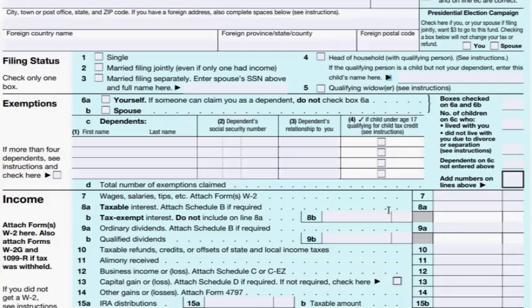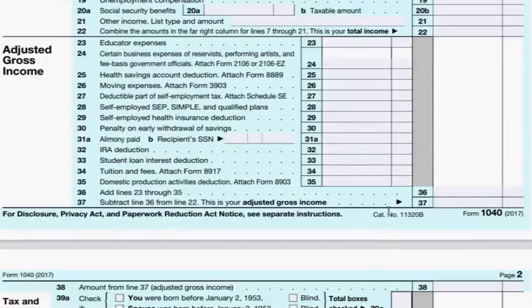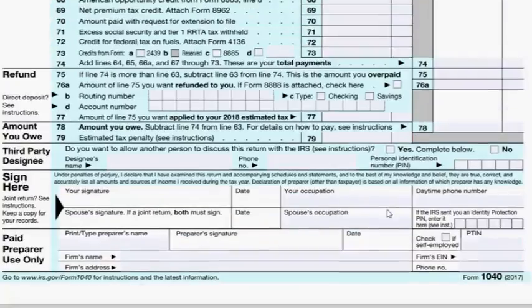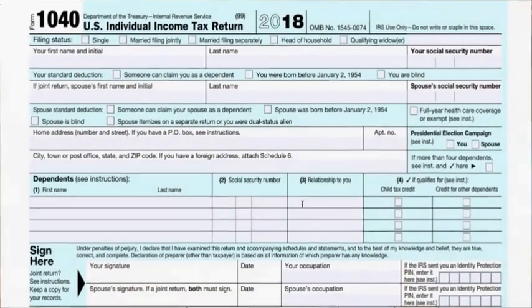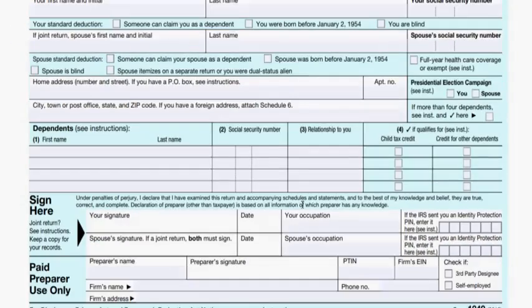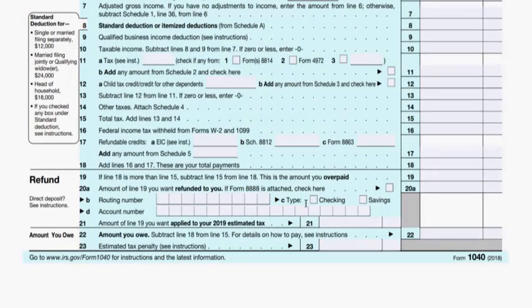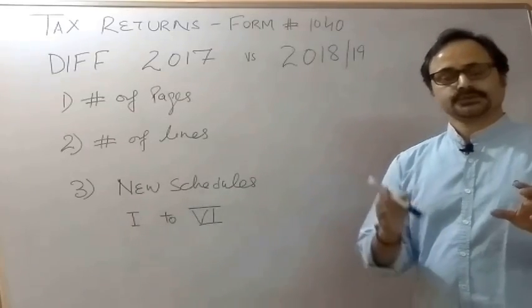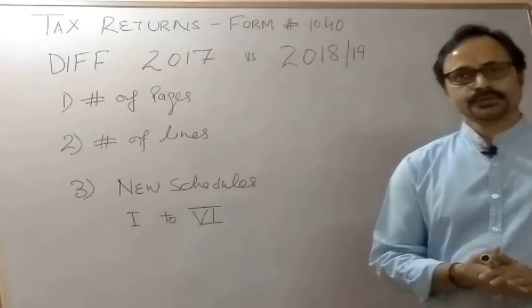So let's start. As you can see on your screen, the 2017 tax returns have 2 pages, and 2018 also has 2 pages of tax returns. You must have seen tax returns; it could be a huge bunch of documents, sometimes more than 100 or 200 for 1 year.